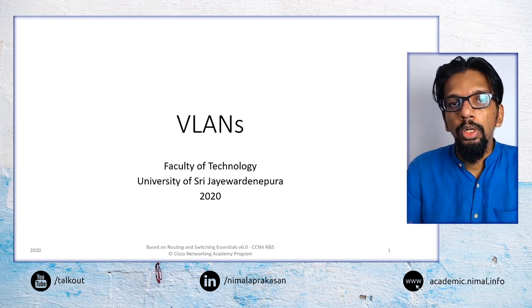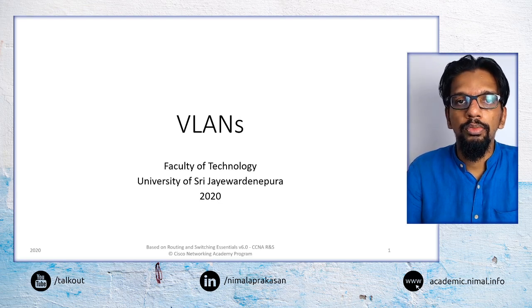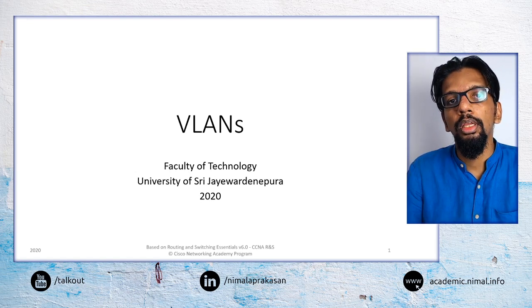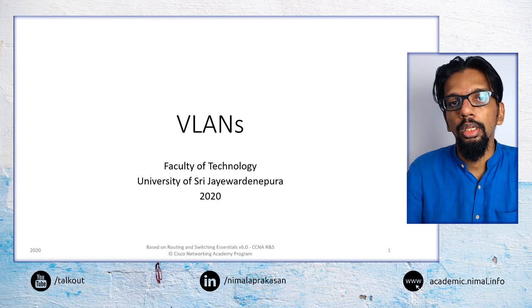So a virtual LAN is just an extension from there, whereby we are able to create certain types of networks that don't particularly depend on the physical topology of the network. Again, this may be a topic that you have covered briefly in your previous courses, but we'll be going into a bit more detail in today's lesson.